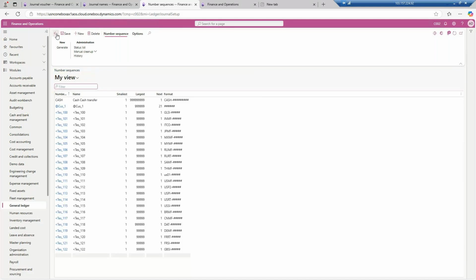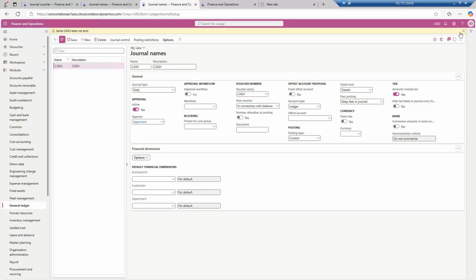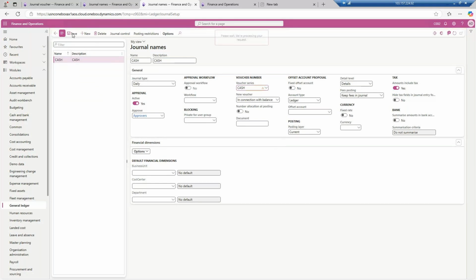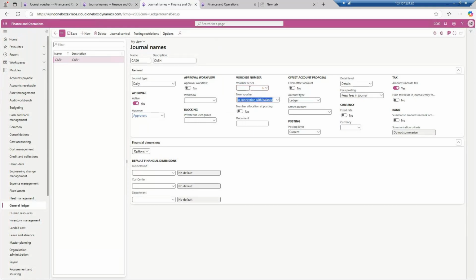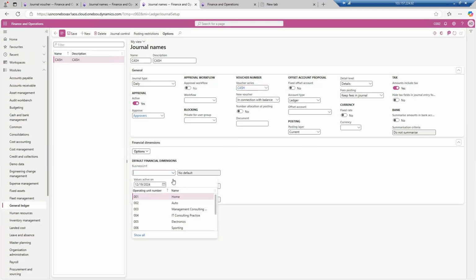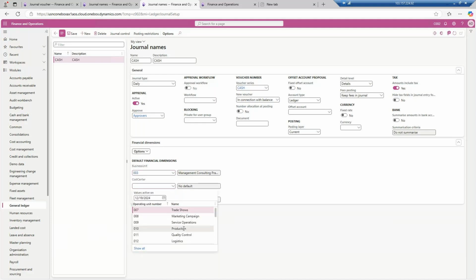Sometimes it doesn't take it up. Once the entry is created, it does not change. Now we will save it and it will allow us to enter this entry. Let me go over here and type now cash. Yes, this is there. Okay, now this is done. Approvers done. By default, the cash will go to management consulting, and the cost center will be, let's say, marketing campaign, and the department will be sales and marketing. Okay, now we will save it.